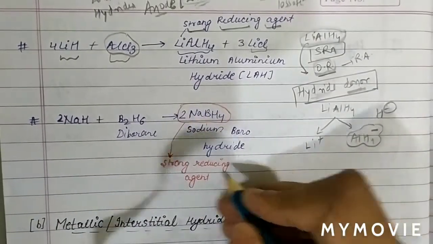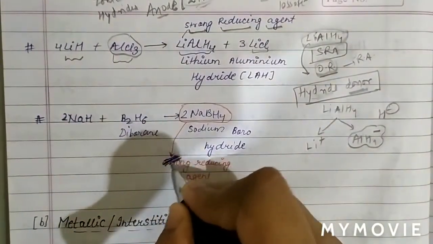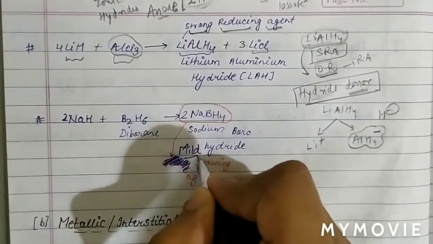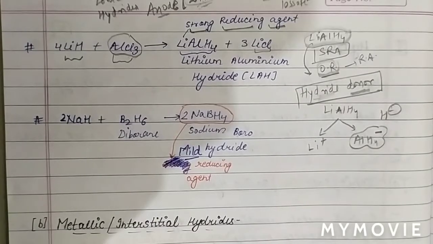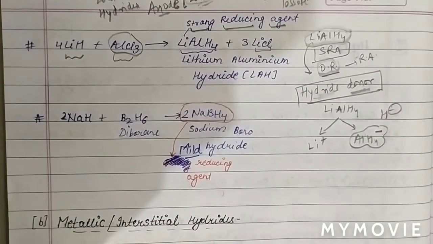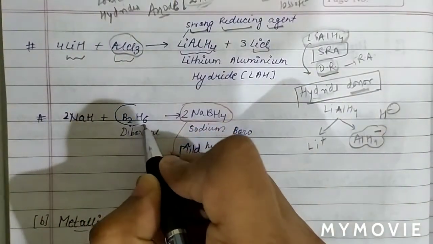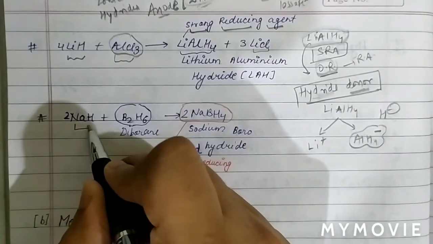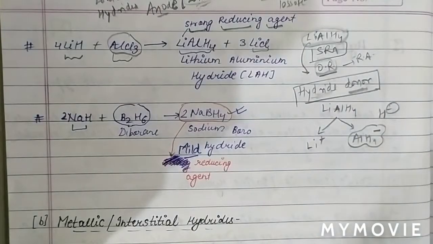Sodium borohydride comes under the category of mild reducing agent. It is not a strong reducing agent, it is a mild reducing agent. When diborane, B2H6, is mixed with sodium hydride, it forms sodium borohydride.